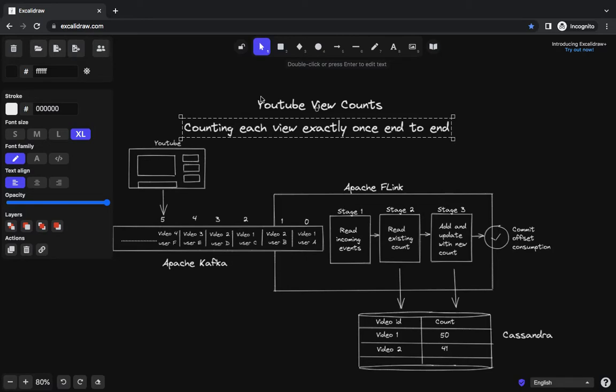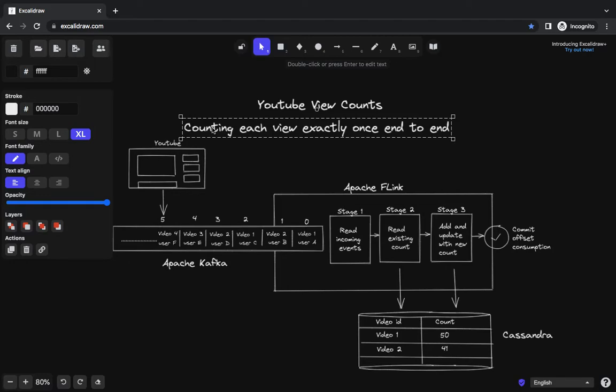So this is the functional requirement we have. We actually want to count the views on a YouTube video, but the problem is we don't want to count the YouTube video views twice due to failure in our systems. How do we solve this problem?